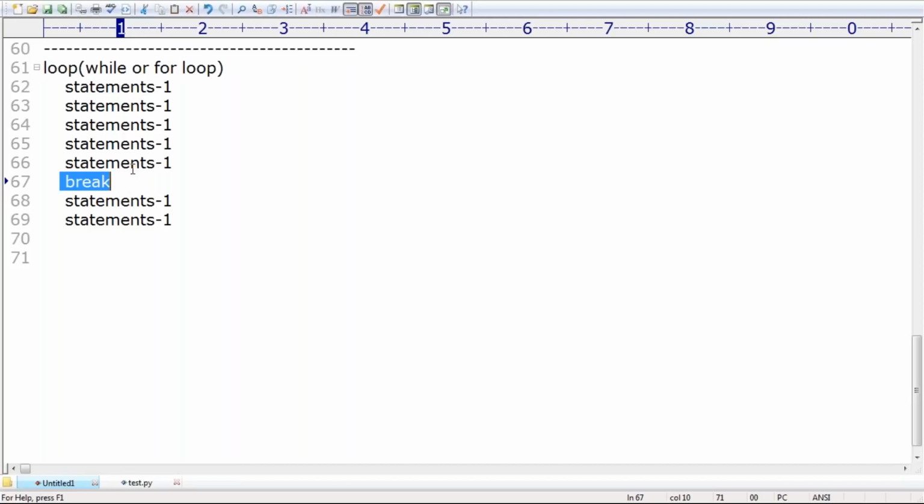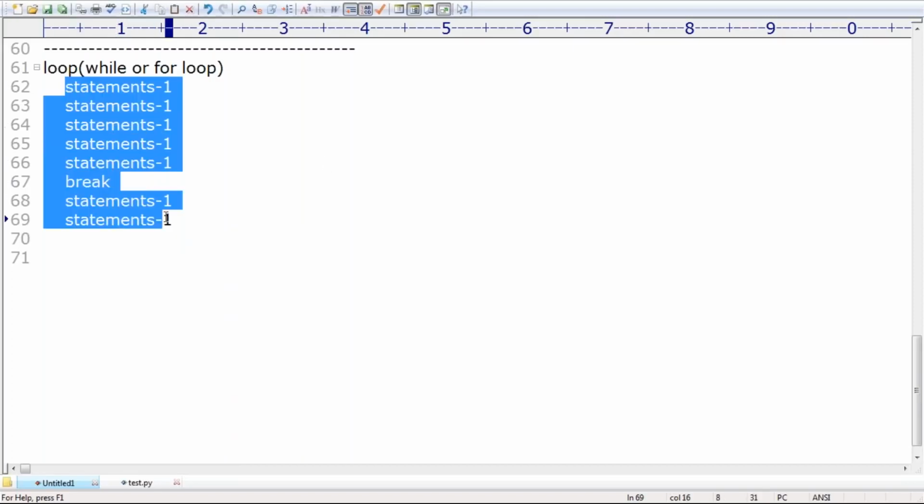Sometimes my requirement is, if the break is not executed, then all the statements will be executed for every iteration, and all the iterations will be completed successfully.